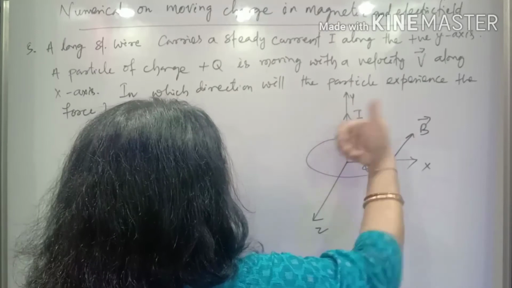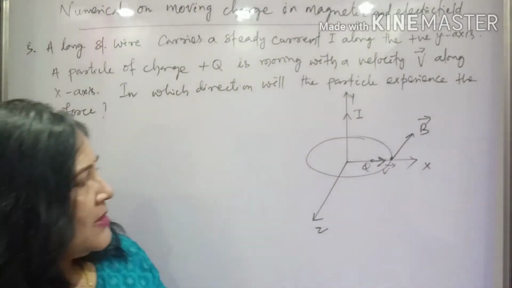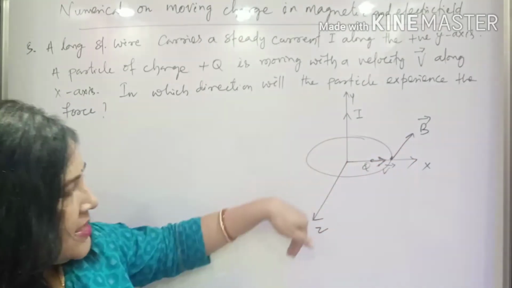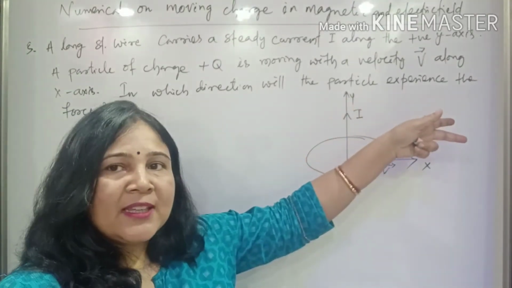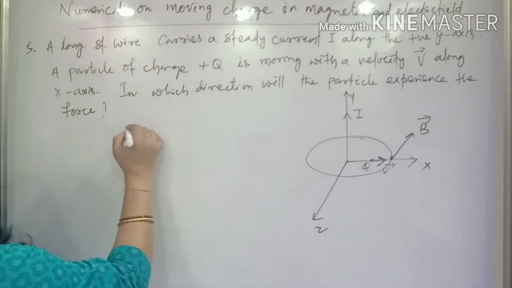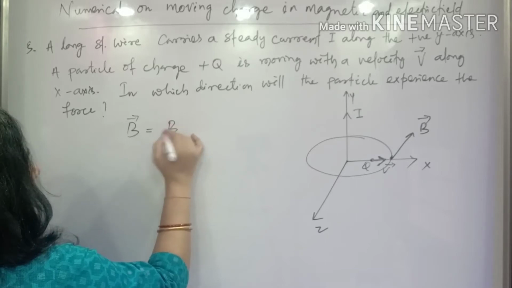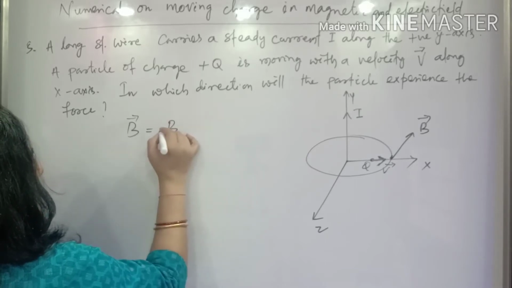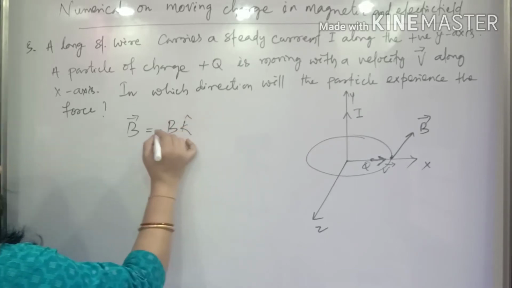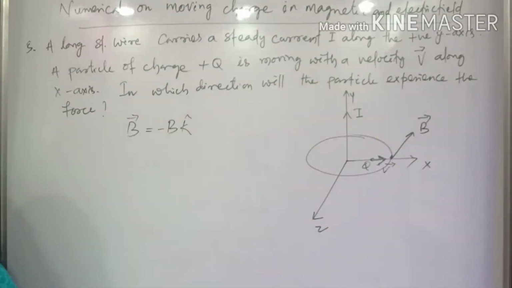Because the curl of the finger is like this, it is into the plane of paper. If this is the Z axis, then it will be the negative Z axis. So the direction of B is minus B K cap, because it is acting along the negative Z axis.